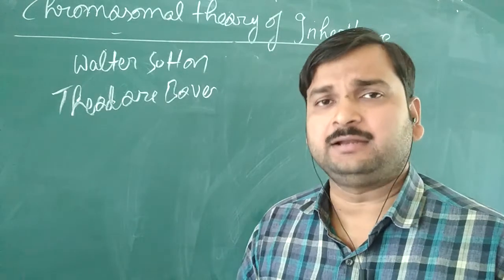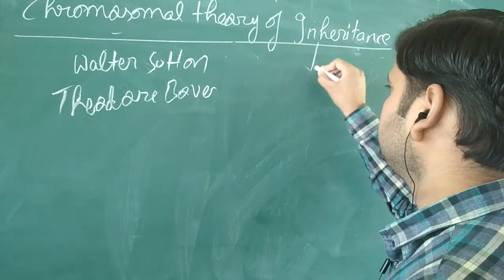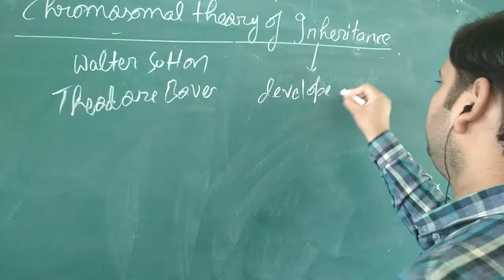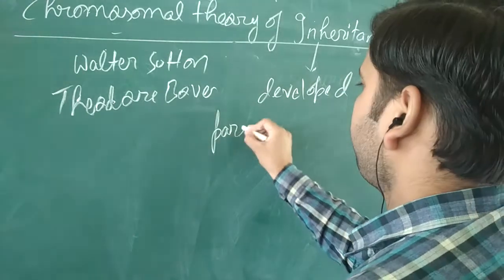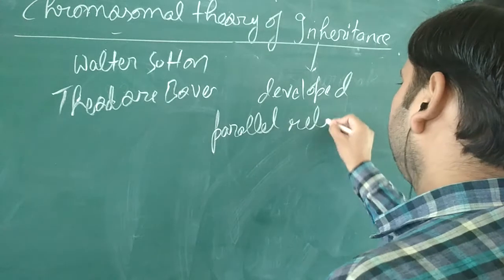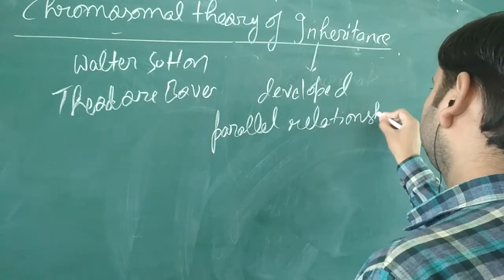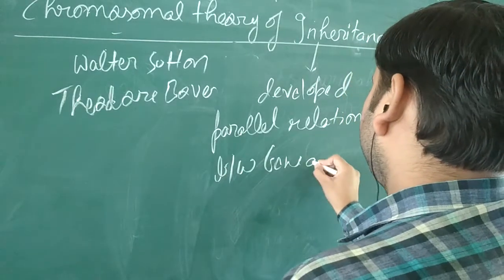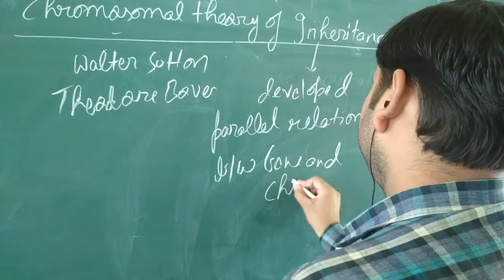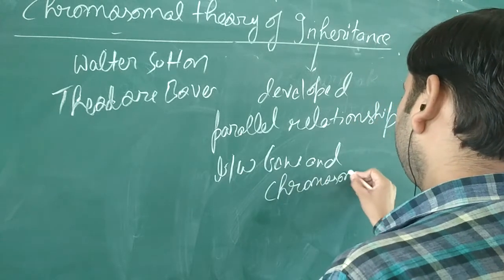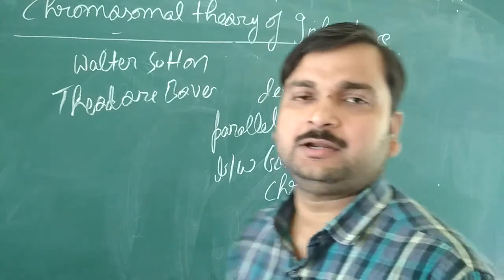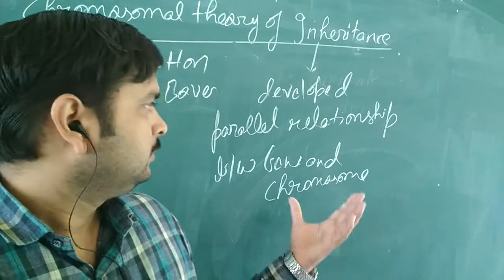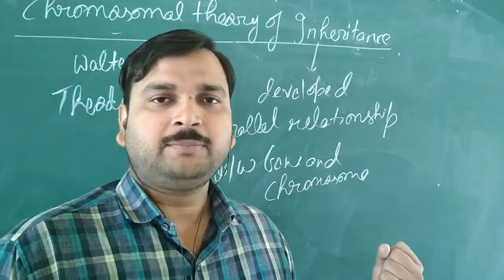They developed a parallel relationship between gene and chromosome in this chromosomal theory of inheritance. How they developed the parallel relationship, that we have to see.